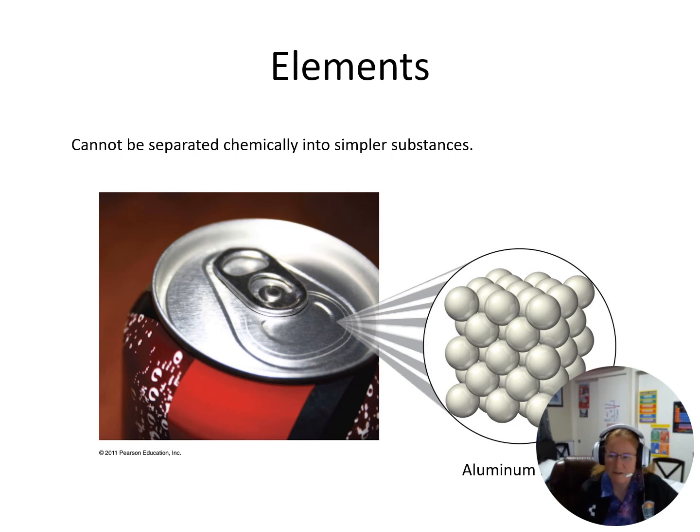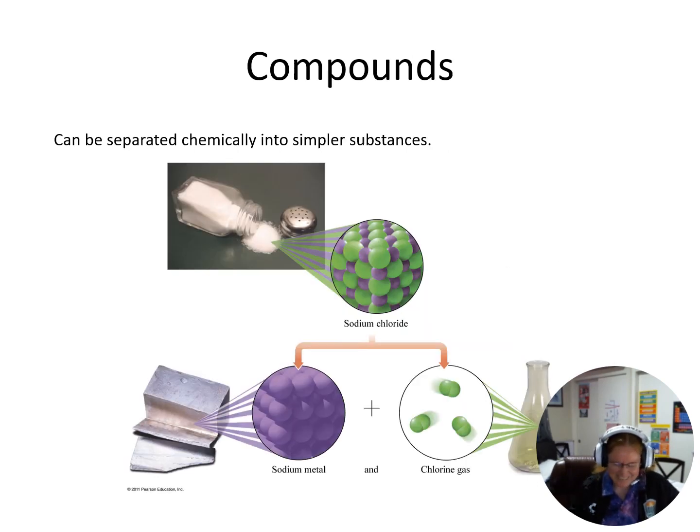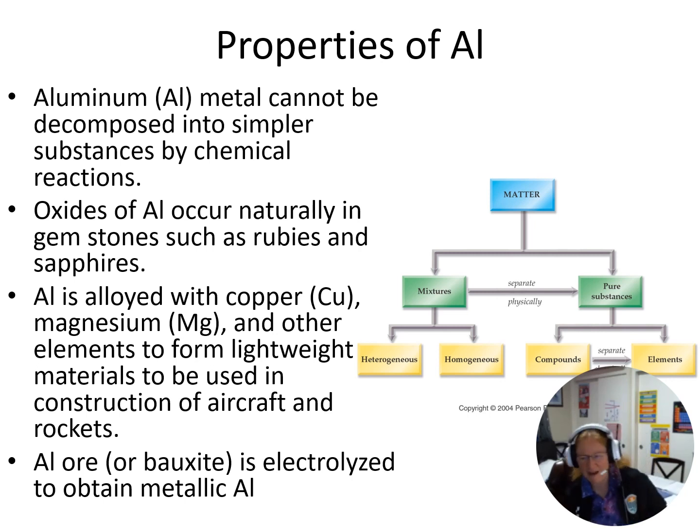Again, elements, we cannot separate them chemically into simpler substances. The only way I can mess with elements is if I have access to a particle accelerator, which I do not. Compounds, again, we can chemically separate them into simpler substances. So when I think about all of my different classifications here, matter, I have mixtures and pure substances. Mixtures fall into two categories. I can physically separate mixtures into pure substances. And then when I think about my pure substances, I have compounds and elements. Compounds can be separated chemically into elements.